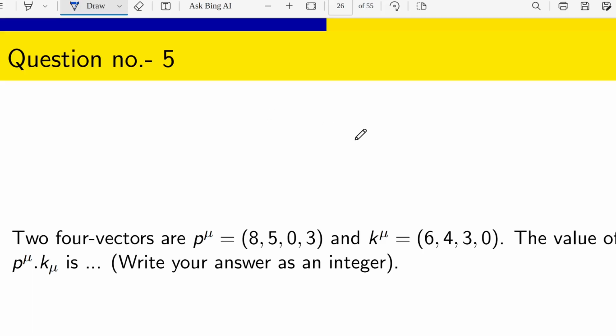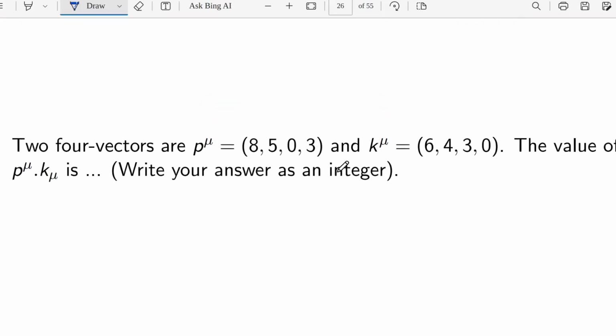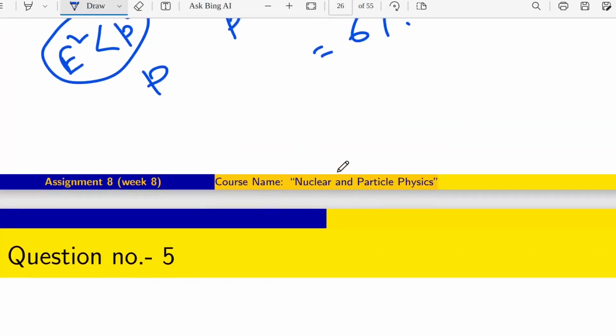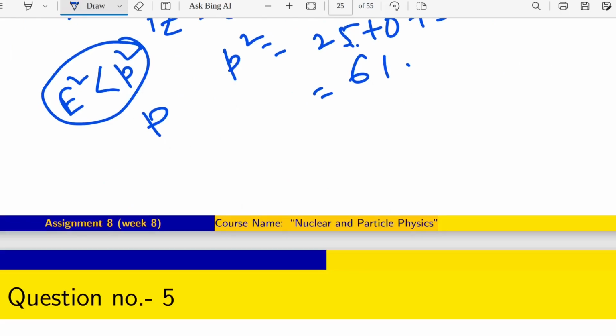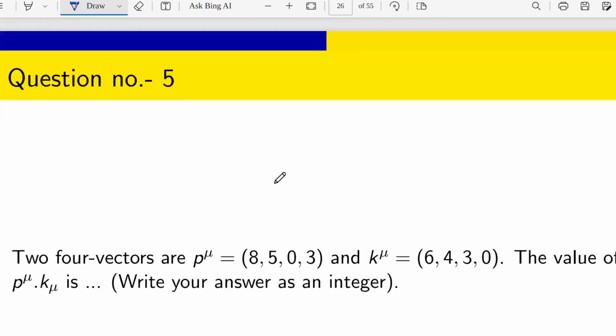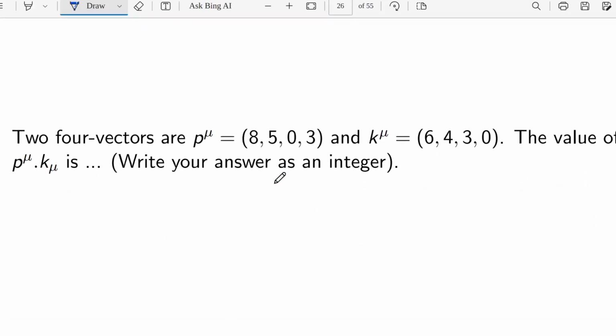Okay, so coming to the fifth question. The question is: two 4 vectors are P mu, 8, 5, 0, 3, and K mu, 6, 4, 3, 0. The value of P mu dot K mu is what? Write your answer as an integer.